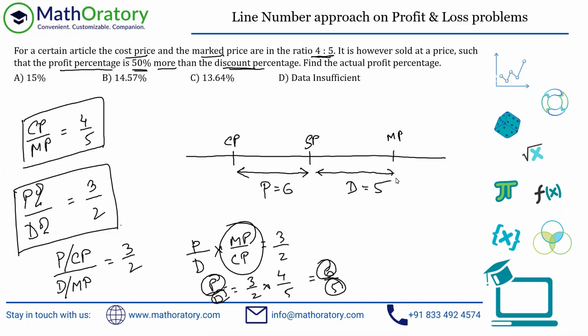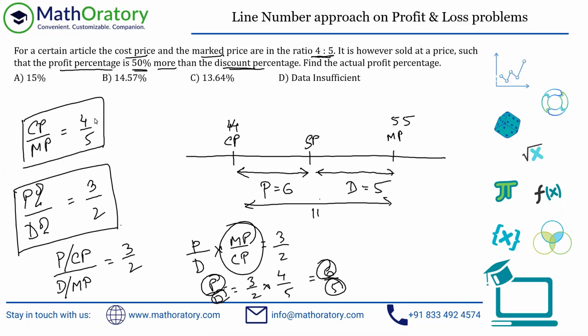Now, the other thing that you have to understand: if this gap is 6 and this gap is 5, then this entire gap or this entire difference between the CP and the MP should be 11, right? Because that is what the points are indicating. I am focusing on the CP and MP because I know the ratio of the CP and MP. So the CP and MP are in the ratio of 4 and 5, and the gap is 11. So the CP has to be 44 and the MP has to be 55, right? Only then you will have this ratio of 4:5 and the difference of 11.